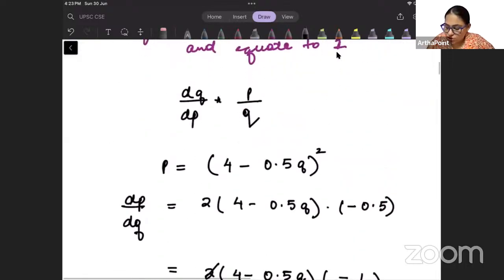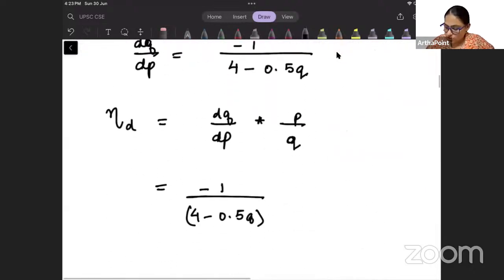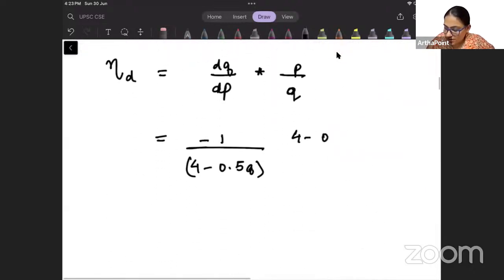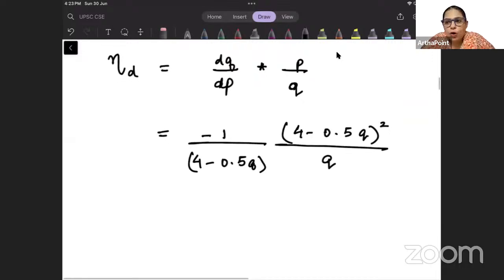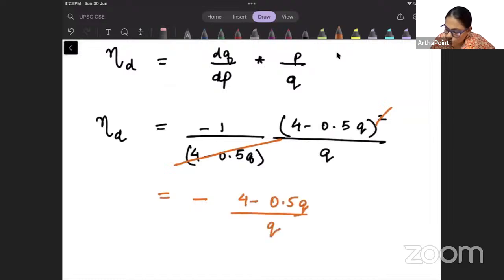Beta, price का क्या equation दिया हुआ है? ये 4 minus 0.5 Q whole square. So I will just put 4 minus 0.5 Q whole square upon Q. This is going to become my elasticity of demand. समझे? Now I can just go ahead and cancel out this and I will be left up with minus 4 minus 0.5 Q by Q. This will be my elasticity of demand.